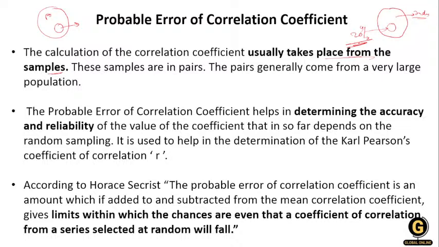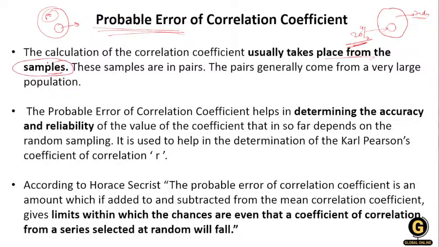No, this is not exactly what I'm saying. It's difficult for us to consider the whole population. So what we are assuming is that is why the probable error is usually taken from the sample.